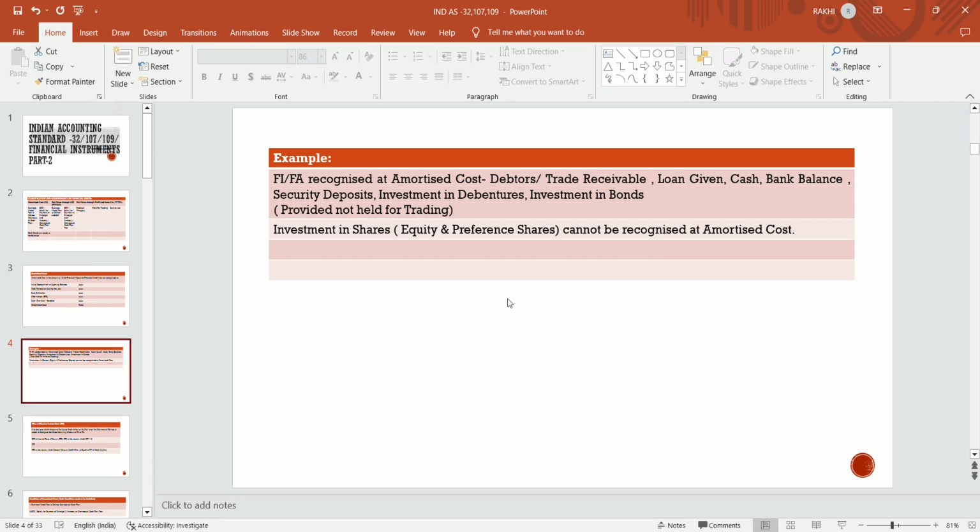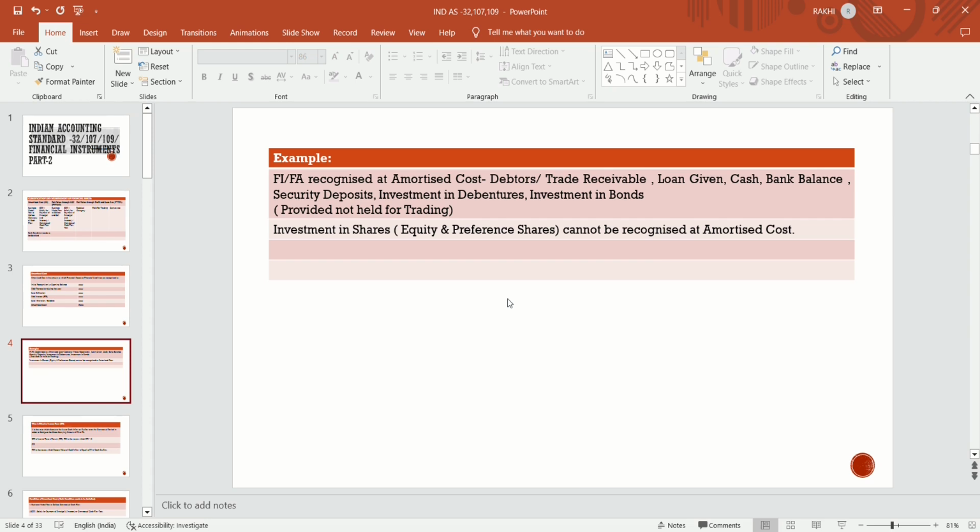Then it satisfies the definition of a financial asset: a contract to receive cash from another entity. Since it satisfies the definition of financial instrument and financial asset, we will check whether it is recognized at amortized cost or not.